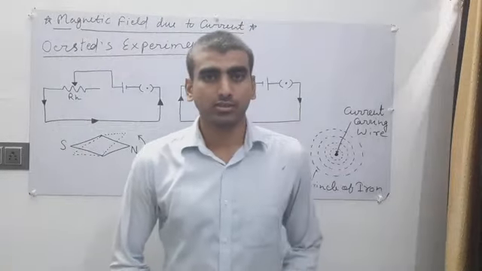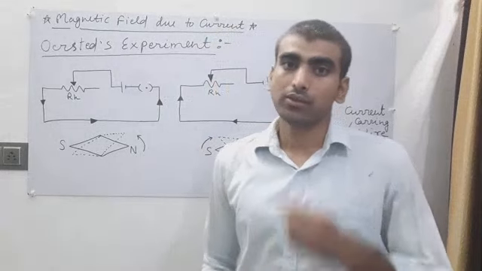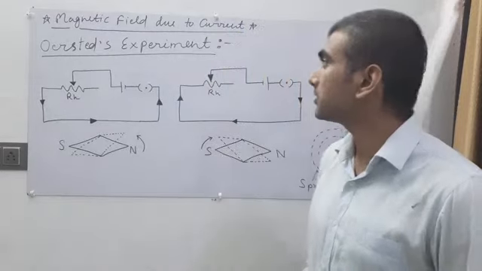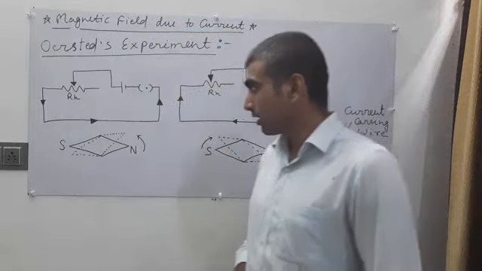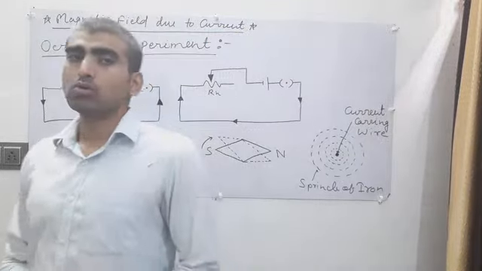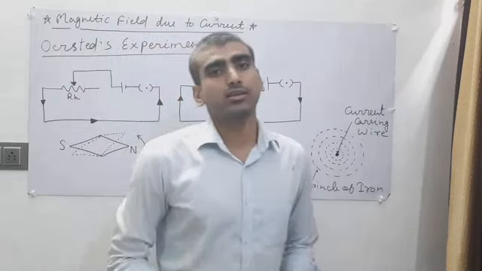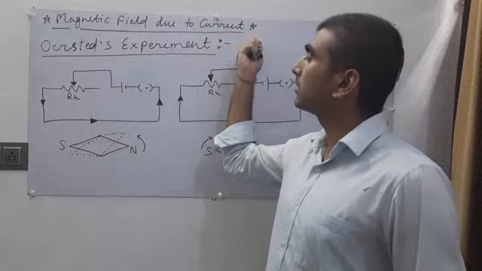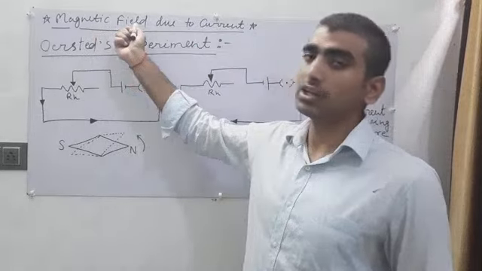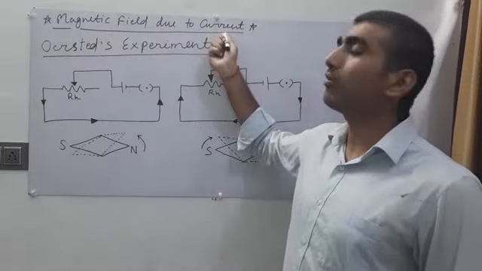Hello students. Today we discuss our next chapter, which is magnetic field due to current. So what do you understand by the term magnetic field due to current? That means we can produce a magnetic field with the help of current.